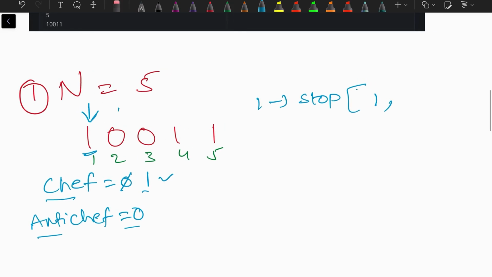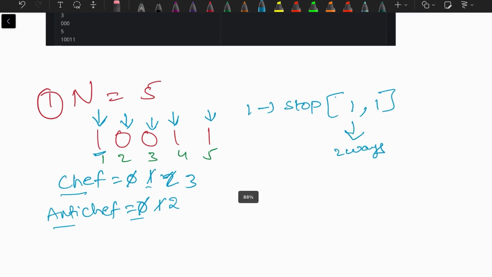Next vote comes, 0, saying that anti-chef will be 1. If I say stop now, I won't get any way, right? So I won't say stop. Next vote comes, anti-chef becomes 2. If I say stop, I cannot get one more way. So let's continue. Then it will become 2 and 2, which are equal. Next vote comes and chef becomes 3. Now if chef says stop, we get one more way where chef could win against anti-chef. So there are a total of 2 ways for this example.